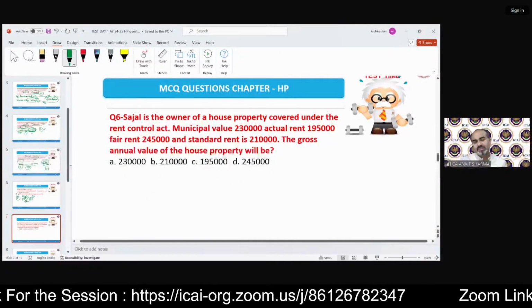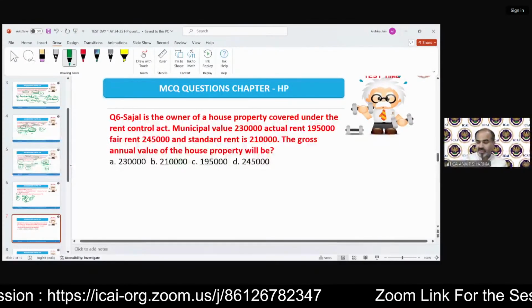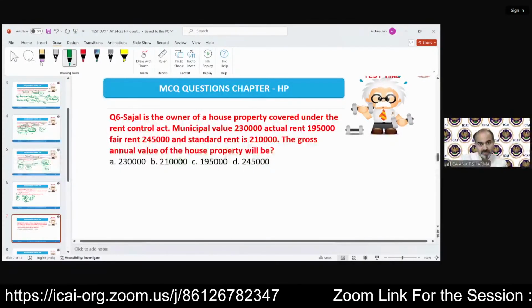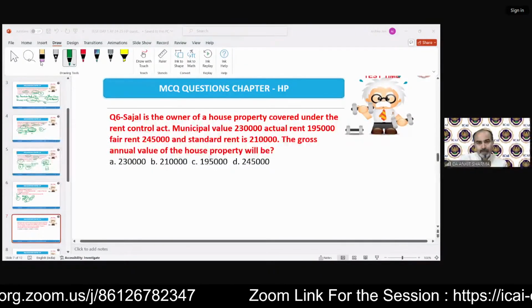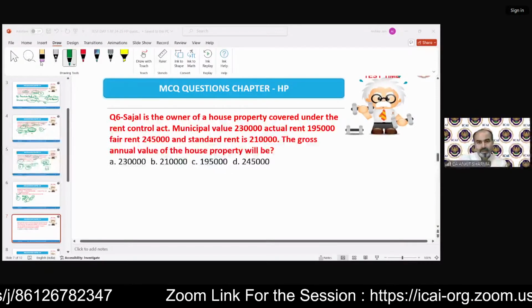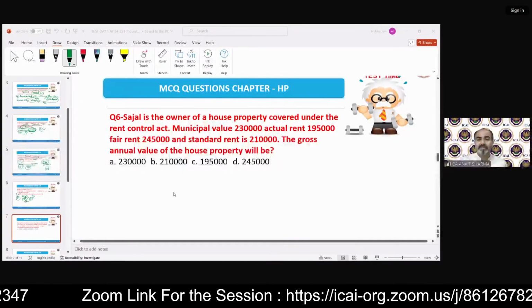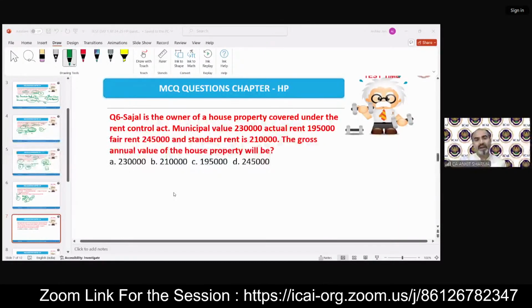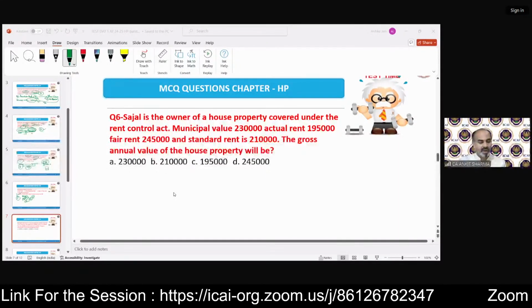Now, to calculate GAV questions we have. Sajal is the owner of a house property covered under the Rent Control Act. Okay. Municipal valuation is 2,30,000.